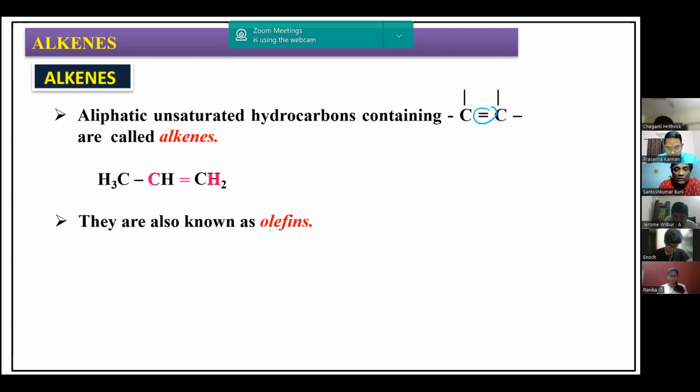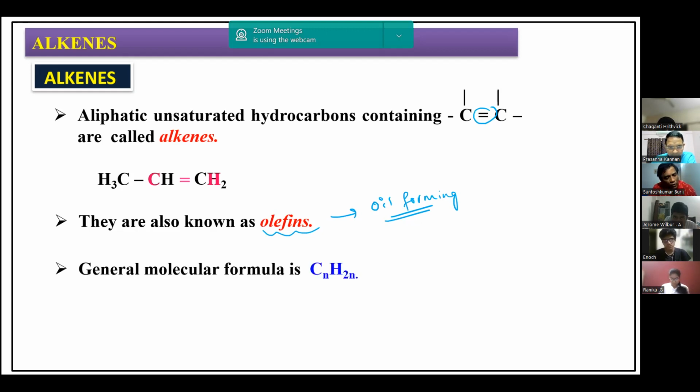And these are called olefins because they have the ability to form oil. Olefin means oil forming ability. These alkenes have oil forming ability, therefore they were called olefins. And the general formula, all of you know, is CnH2n, where n is the number of carbon atoms.